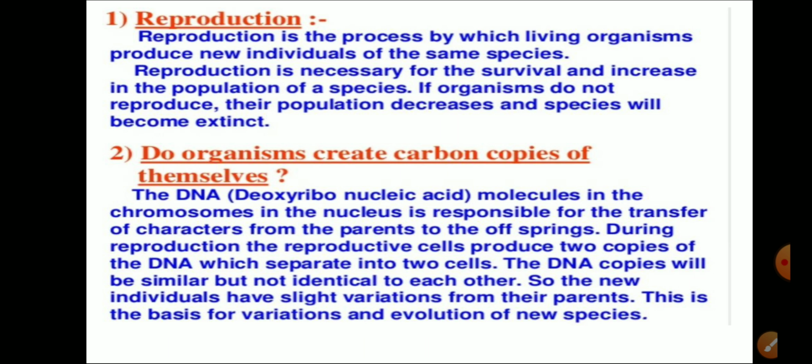During reproduction, the reproductive cells, that is the gametic cells, produce two copies of DNA which separate into two cells. Now the DNA copies will be similar, but they may not be identical. So the new individuals that are produced have slight variations from the parents. This is the basis of variations and evolution of new species.